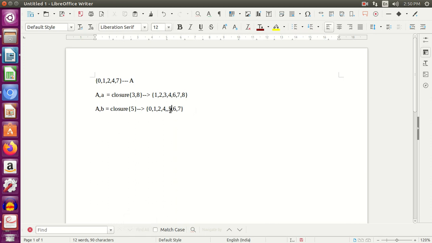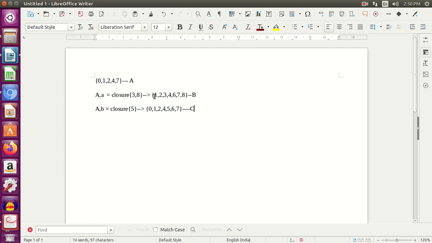Yeah, if I'm not wrong, this is what you get as the value of A transition over B. Both of these are new states that you're getting, so name this as state B and name this as state C.